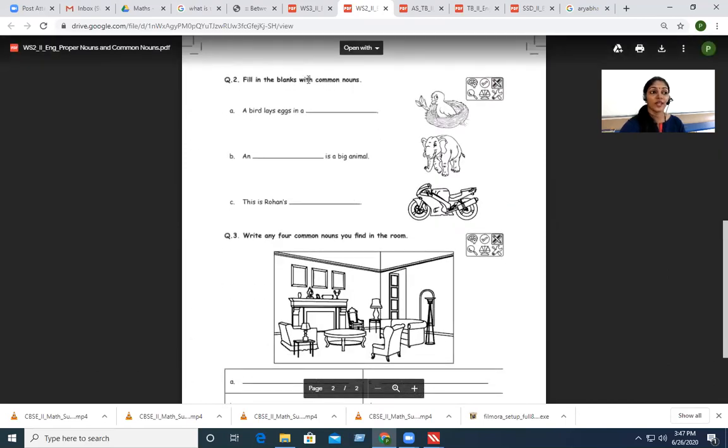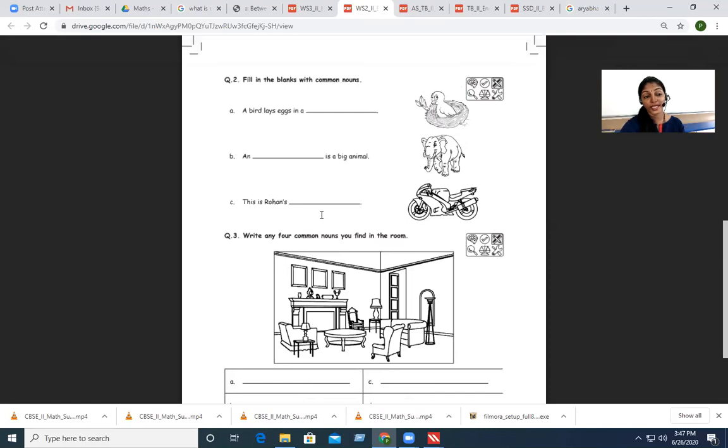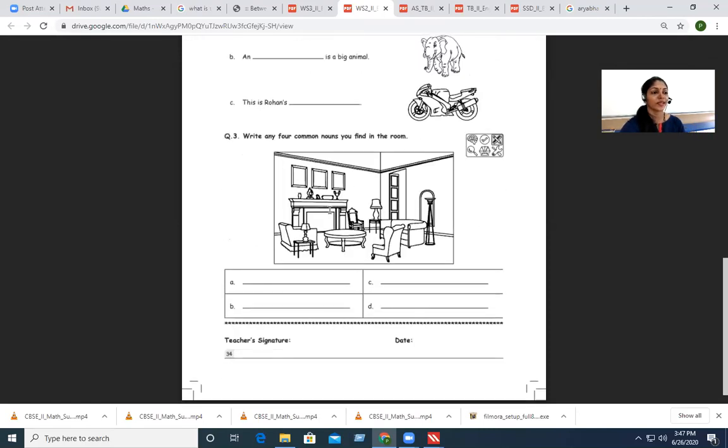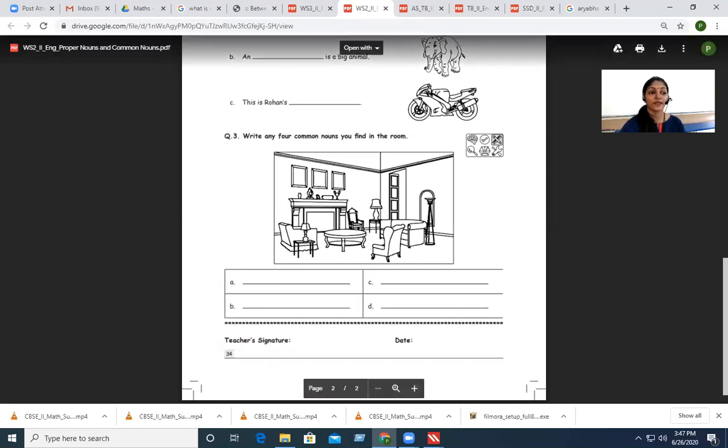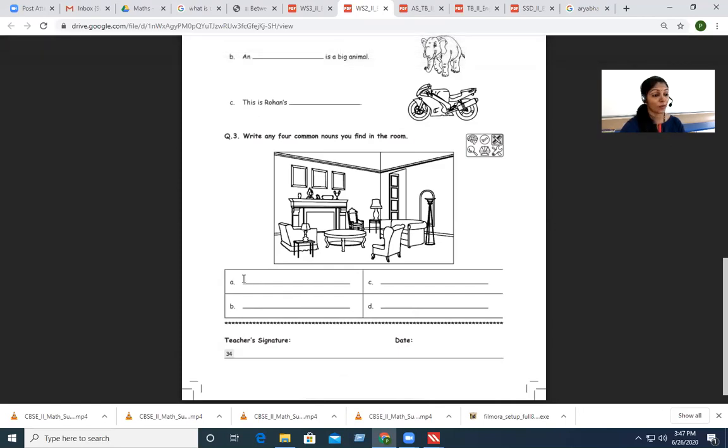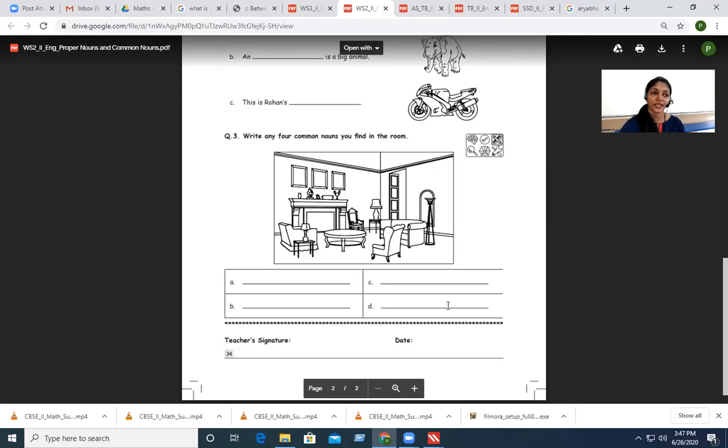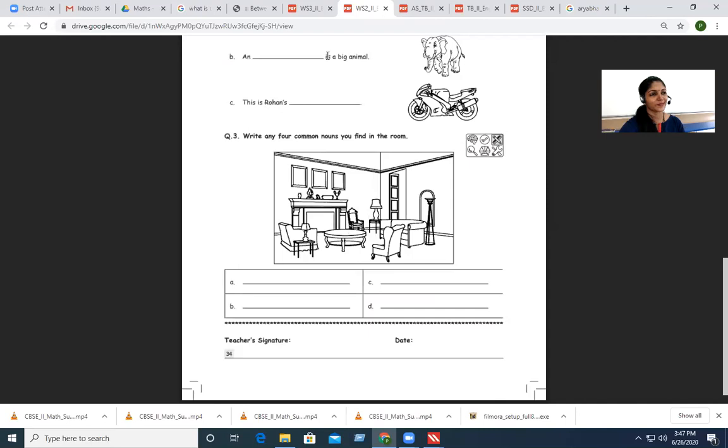Here, fill in the blanks with common nouns. Again, this is also very easy. I will not explain this because we already did a similar exercise in the class. Here, write any 4 common nouns you find in the room. They have given a picture of the room and they have given blanks here, A, B, C, D. Any 4 items that you can see in this room, which are common nouns, you have to write here. Is it clear how to solve it? Alright, it's very simple, isn't it?